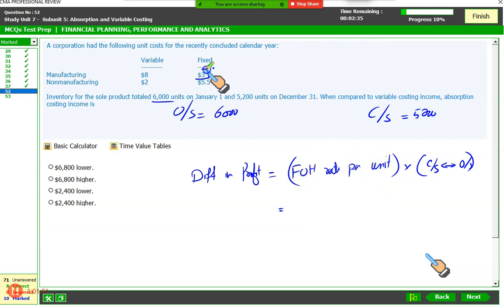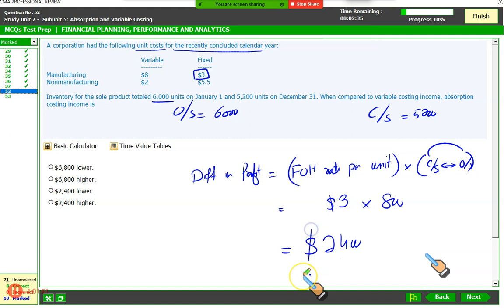This is the fixed cost that goes to each unit. A corporation had the following unit cost for the recently concluded calendar year. So it means each unit we produce takes in $3 fixed cost. So this is what you call the fixed overhead rate per unit, multiplied by the difference between closing stock and opening stock. Your closing stock is 5,200. Opening stock is 6,000, which means the difference is 800. So we got a number, $2,400.